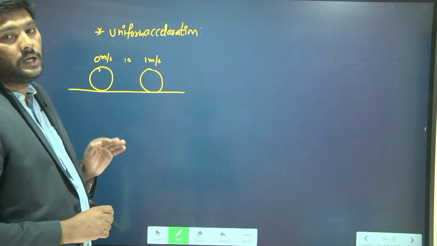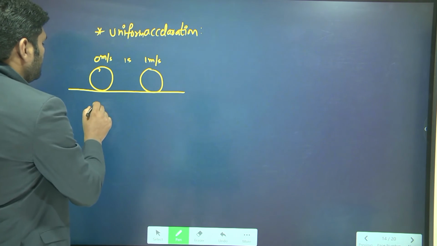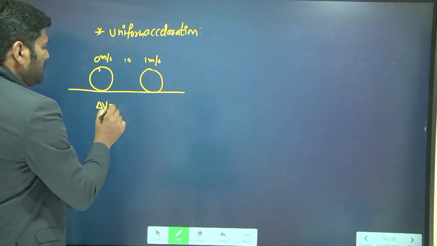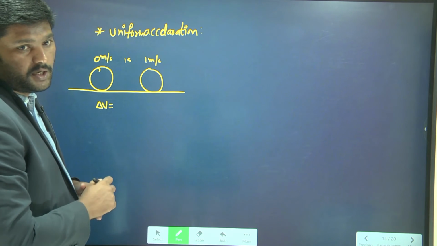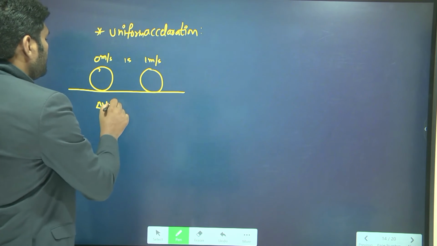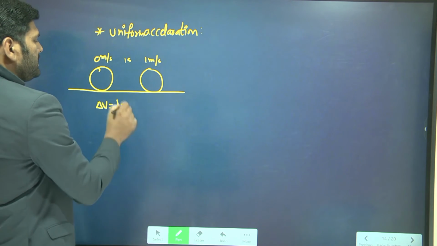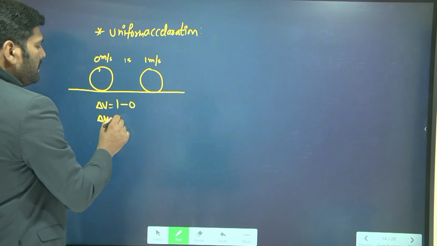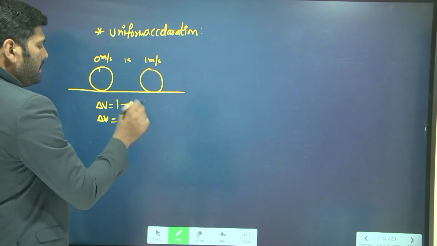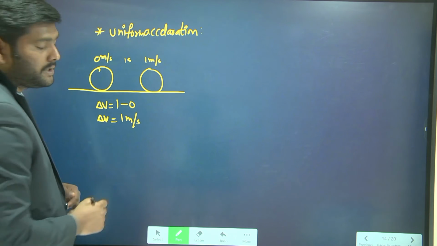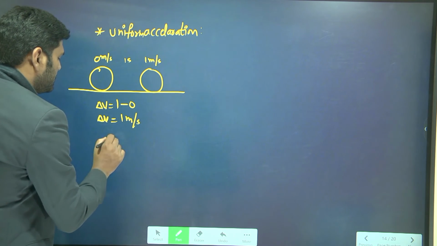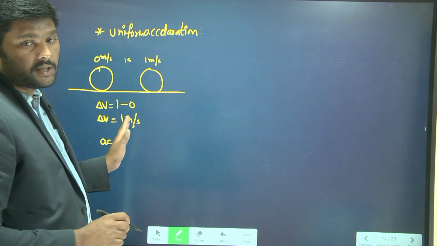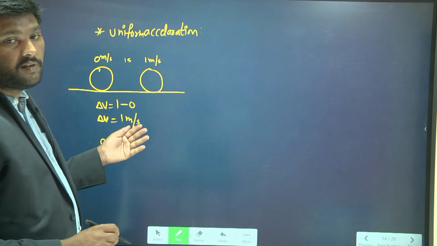In this case, what is the change in velocity? Change in velocity is final velocity minus initial velocity. Final velocity is 1, initial velocity is 0, so the change in velocity is 1 meter per second. But what is the acceleration? The acceleration is change in velocity per time.